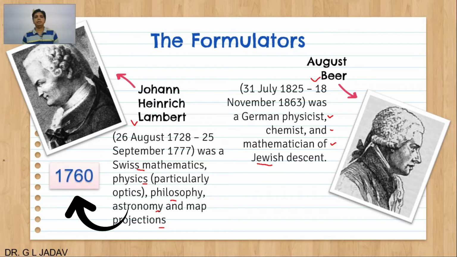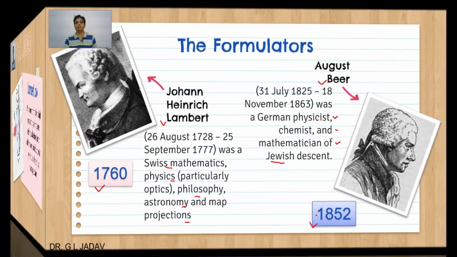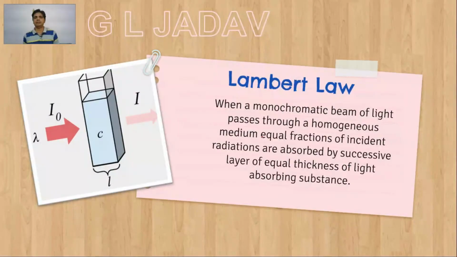Lambert gave the law in 1760 and Beer gave the law after about 90 years, in 1852. What does Lambert's law suggest? When a beam of monochromatic light passes through a homogeneous medium, the decrease in intensity of light is directly proportional to the thickness of the medium. So, Lambert's law is basically based on the thickness of the absorbing medium.